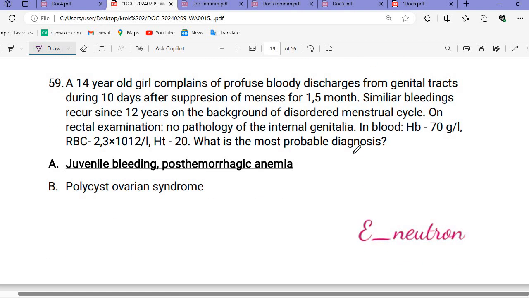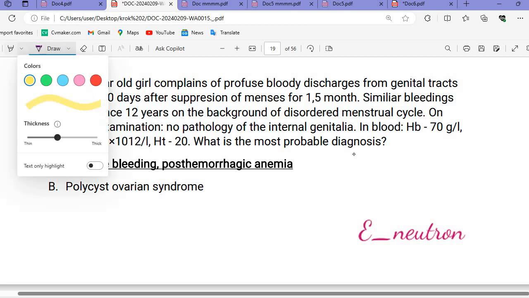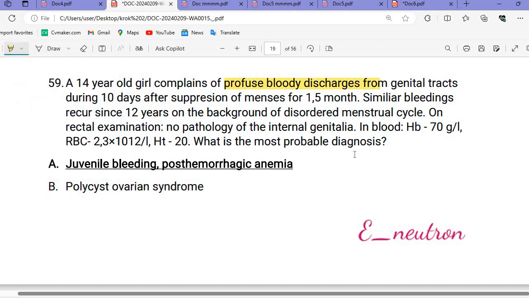A 14-year-old girl complains of profuse bloody discharge from the genital tract during the 10 days after suppression of the menses for 1.5 months. Similar bleedings have recurred for 12 years on the background of a disordered menstrual cycle. On rectal examination, there is no pathology. Hemoglobin is 70 grams per liter. RBC is also low. So what is the most probable diagnosis?